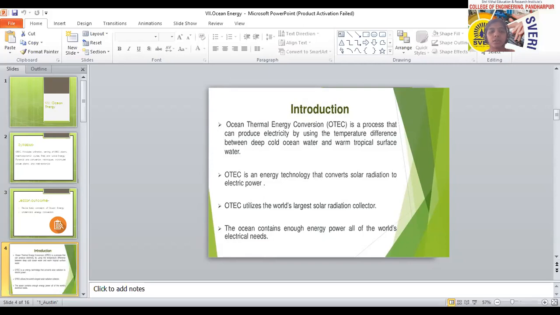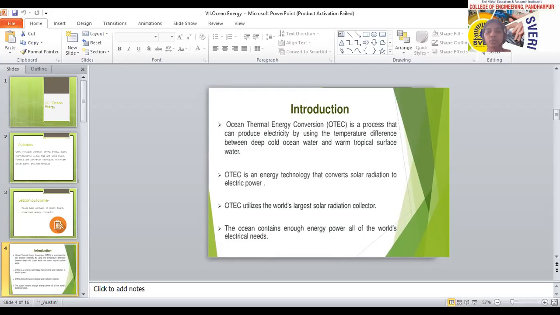Let's see how exactly the plant works. Suppose this is the ocean water, and most of the solar radiation falls on the surface of the ocean. Whenever solar radiation falls on the surface, the temperature of the surface water increases. So the heated water is available on the surface, and the cold water is available below, at a depth of 4-5 kilometers under the sea.